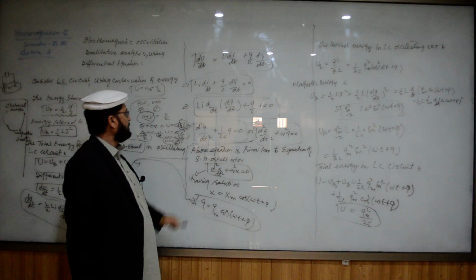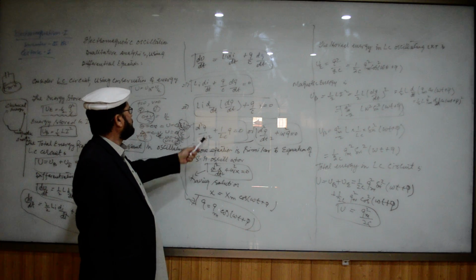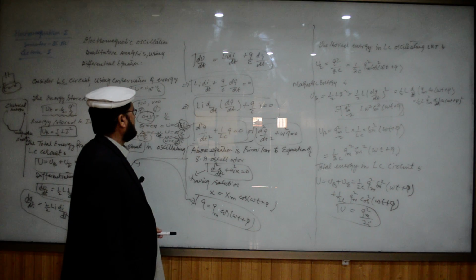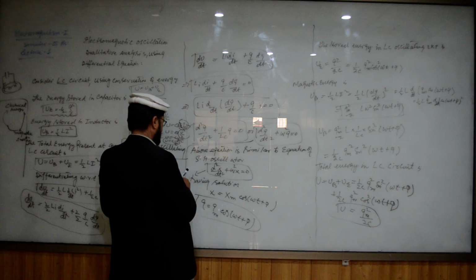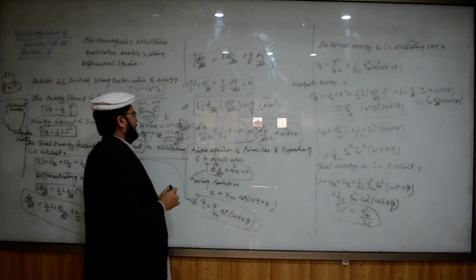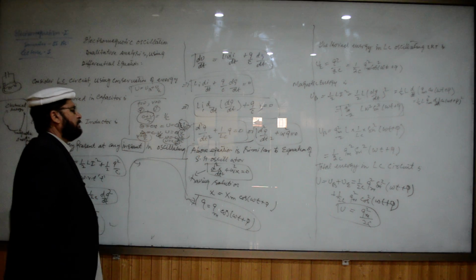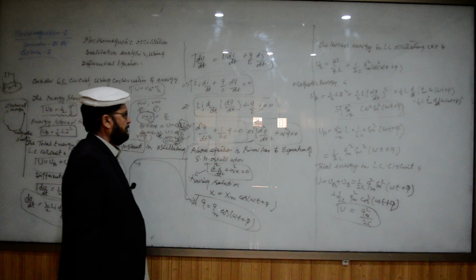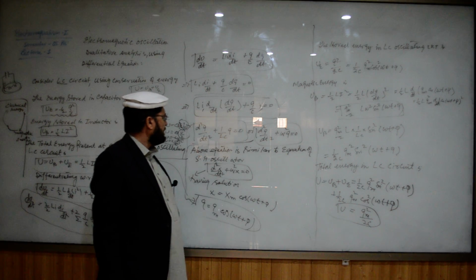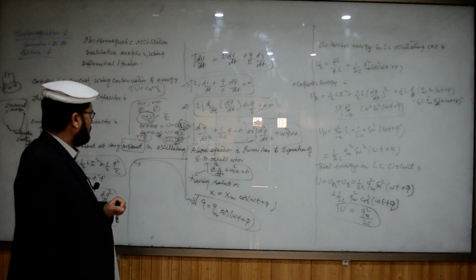Or you can write this equation as d square q divided by dt square. Taking I common, this I and this I are cancelling. 1 over LC q is equal to 0, or d square q divided by dt square. 1 over LC is nothing but omega square. Omega square q is equal to 0. If you see the equation d square q divided by dt square plus omega square q is equal to 0,